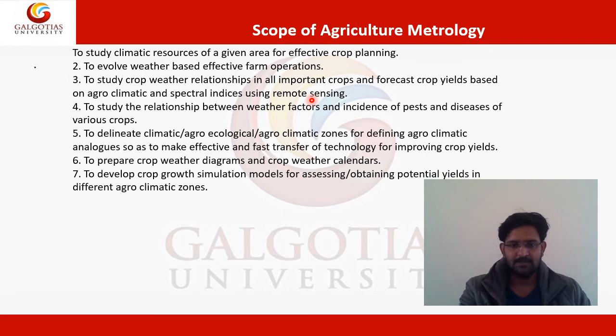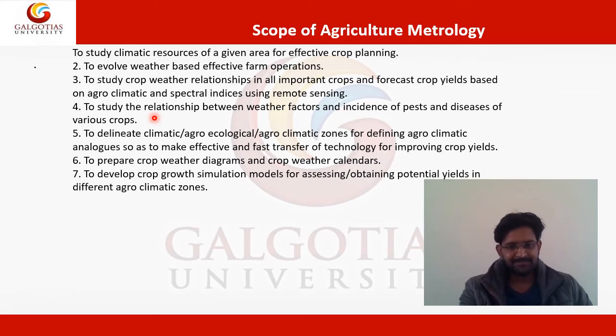Okay. The fourth point is to study the relationship between weather factors and incidence of pests and diseases of various crops. So when we have some idea about the relationship between the crops and weather, we can also advise them which pesticides should be used and what diseases there can be.